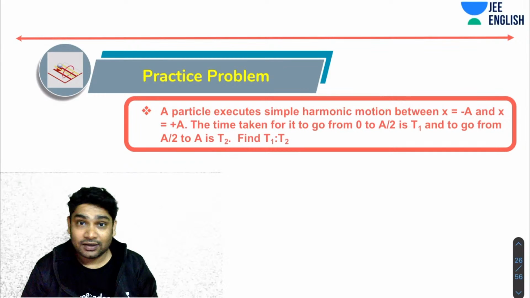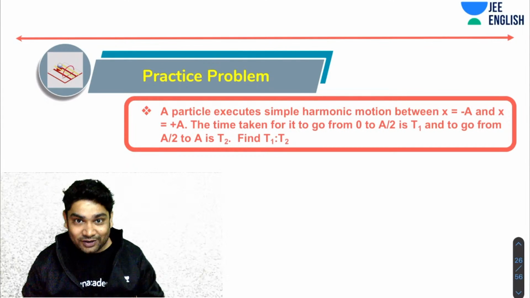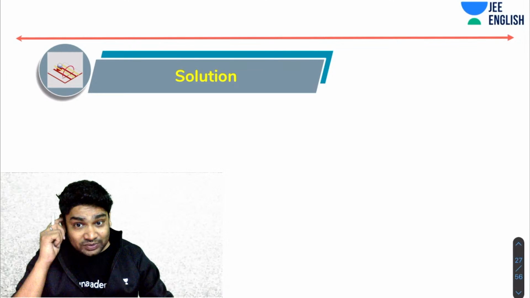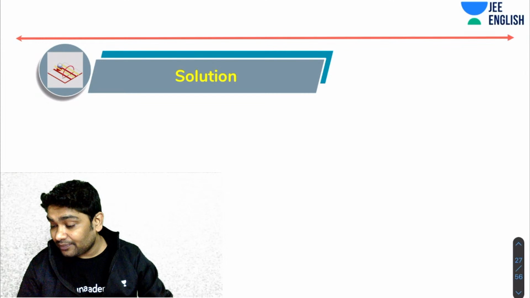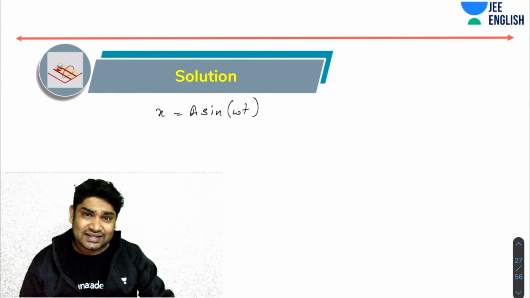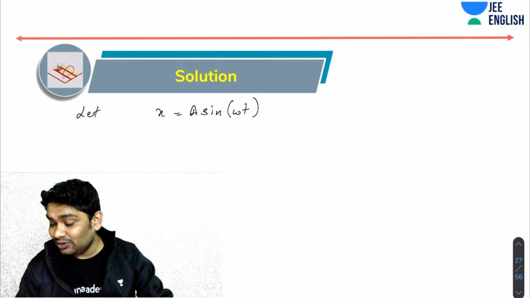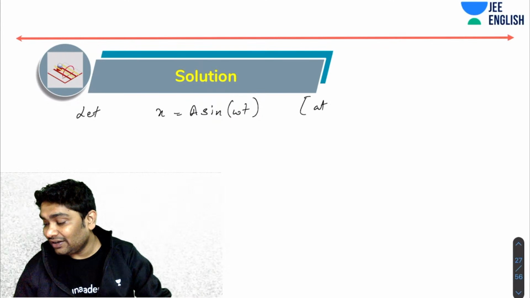So nobody seems to understand this. So should I go ahead and solve? Okay. So let's assume that the equation of displacement is x equals a sine omega t. So obviously at t equals 0, this starts at origin. Agreed? So at t equals 0, I know the particle starts at origin.